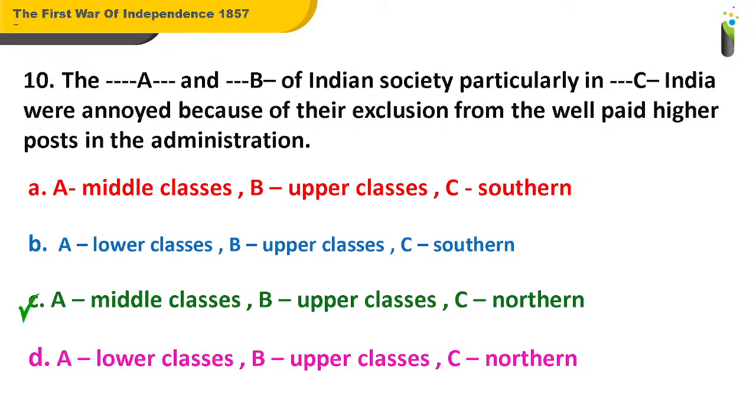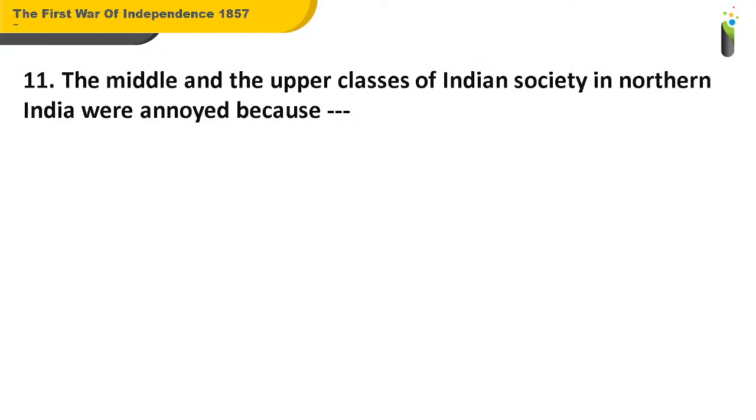Answer is C. Correct. So the middle classes and the upper classes of the Indian society, particularly in northern India, were annoyed because of their exclusion from the well paid higher posts in the administration. So this is the answer for question number 10. Coming to the next one, question number 11.